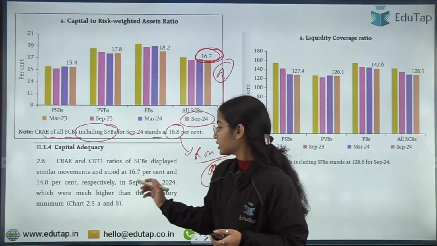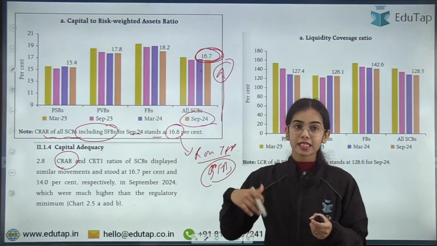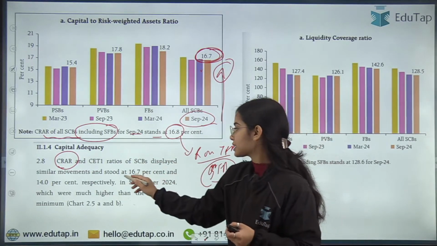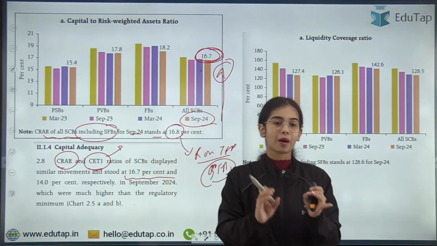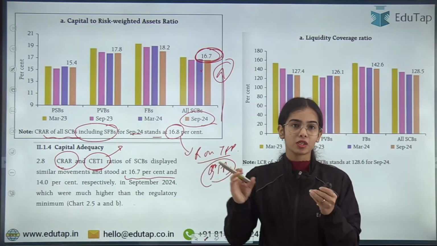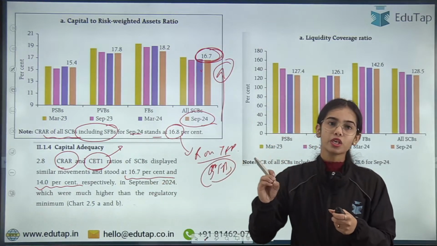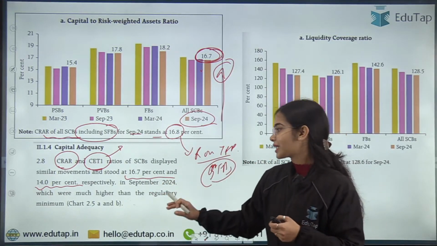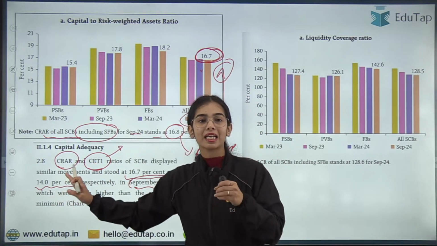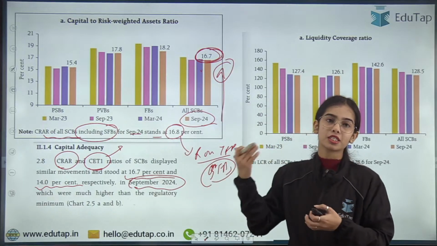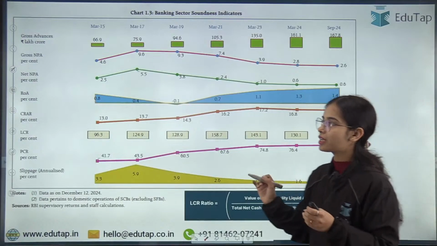Okay, so here the CRAR of the scheduled commercial banks excluding the small finance banks is 16.7%, and the common equity tier 1, the most liquid capital of the bank that comes under tier 1 capital, was 14% for the scheduled commercial banks excluding the small finance banks at the end of September 2024. This is much higher than the requirement, and it provides a cushion against the stress that can come for the banks. Okay, now going forward with the liquidity coverage ratio.